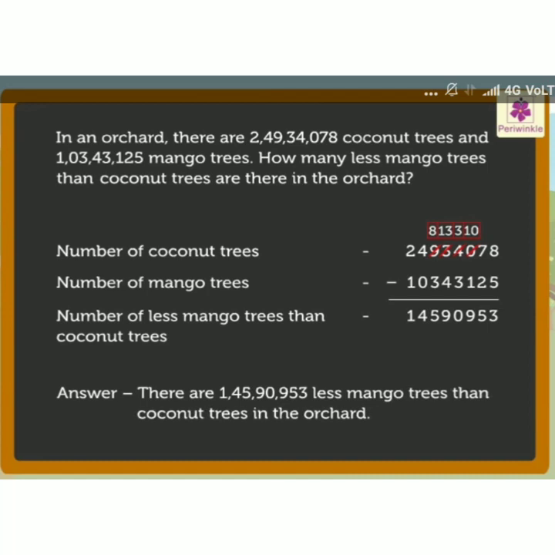From the larger number to the smaller number we have to subtract, so you will get the result, which is the difference. The larger number is 2 crore 49 lakhs 34,078. The smaller number is 1 crore 3 lakhs 43,125. Subtract that and you will get 1 crore 45 lakhs 90,953 fewer mango trees than coconut trees in the orchard.